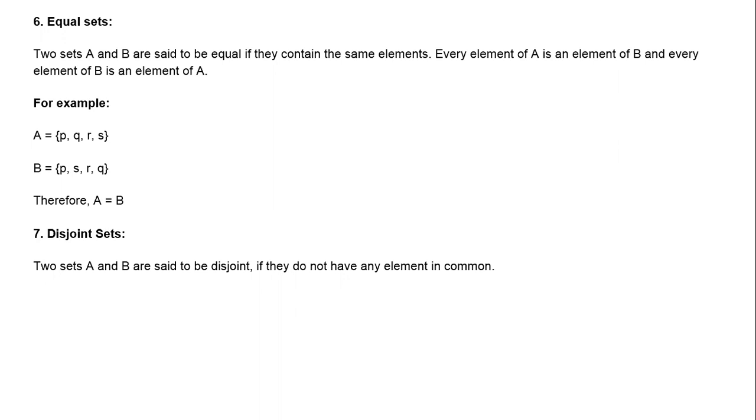For example, if C is equal to 5, 6, 7. In this case, A and C are disjoint sets, and B and C are also disjoint sets. Whereas A and B are not disjoint, because 2 and 3 are common in A and B. That is why A and B are not disjoint, whereas B and C and A and C are the disjoint sets.